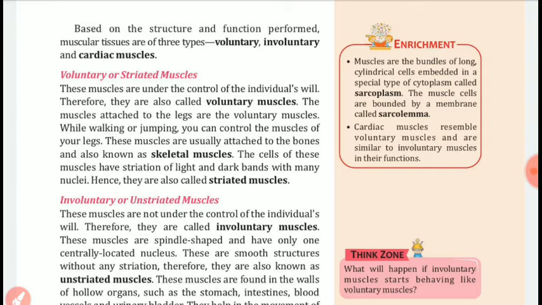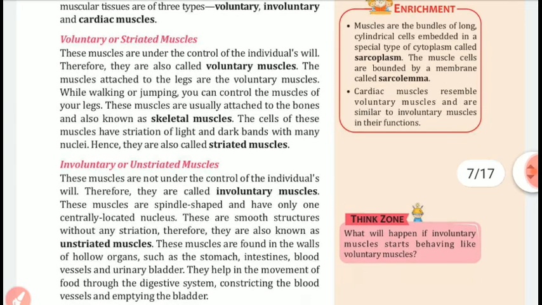These muscles are spindle shaped and have only one centrally located nucleus. These are smooth structures without any striation, therefore they are known as unstriated muscles.